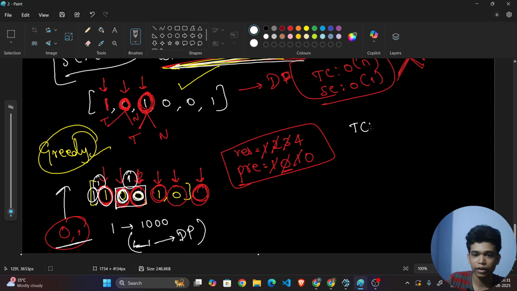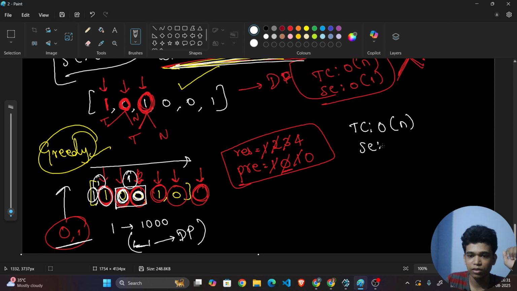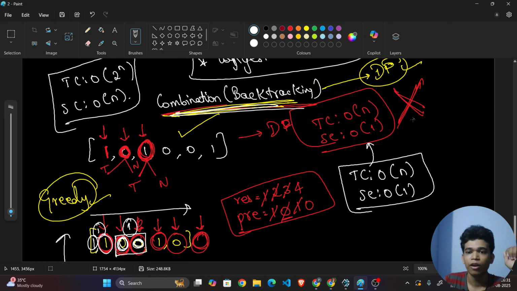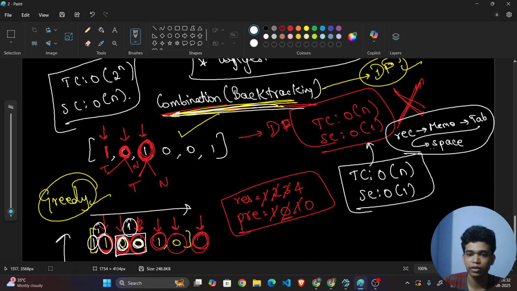Now tell me, what is the time complexity for this greedy approach? It will be O of n, because I am traversing this entirely only one time. And what is my space complexity? It will be O of 1. So it is basically similar to this DP approach, but in the DP approach, first of all, we will be taking the recursion, then we will be converting into memoization, then into tabulation, then again converting it to the space optimization. So these are all the steps that are required in this.